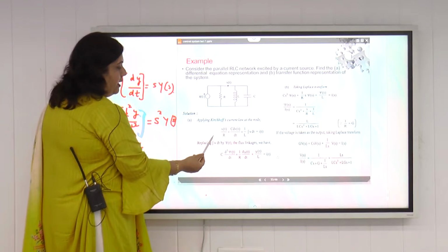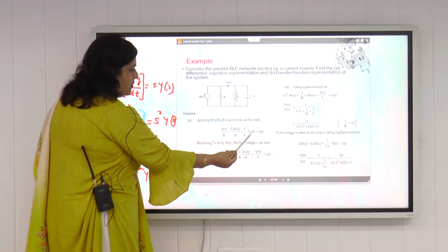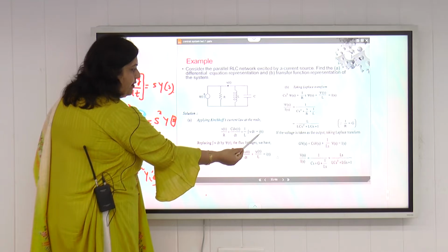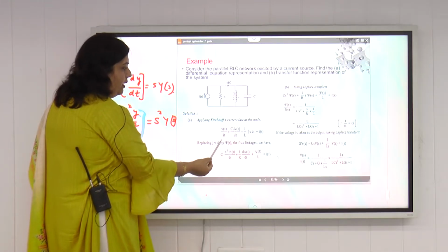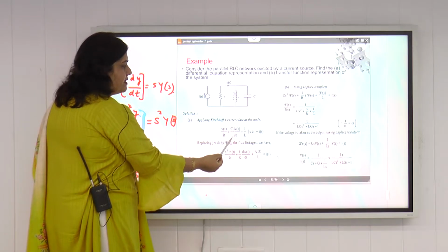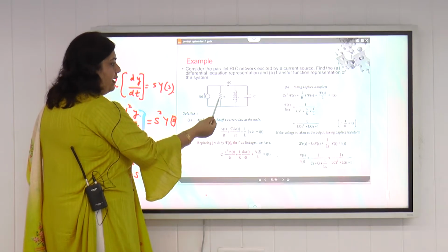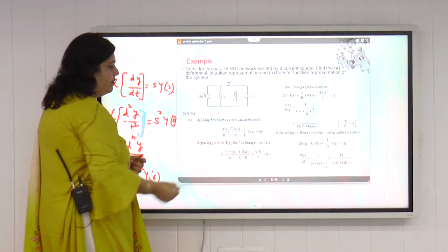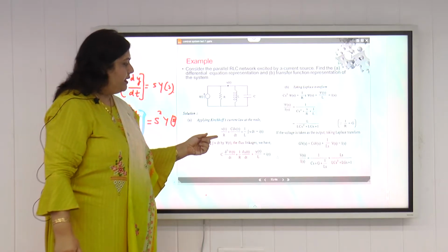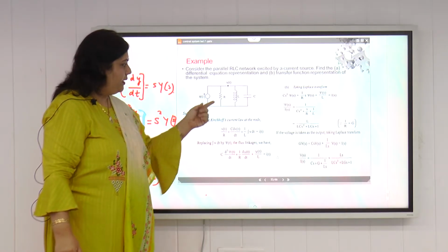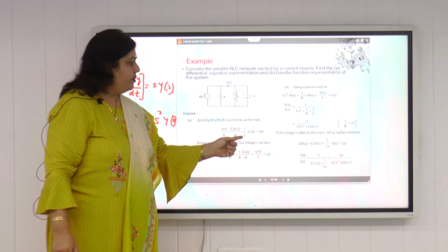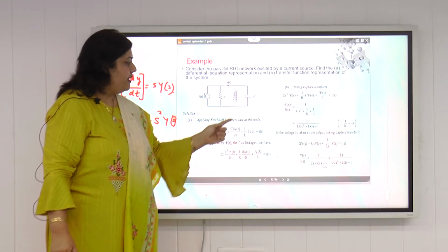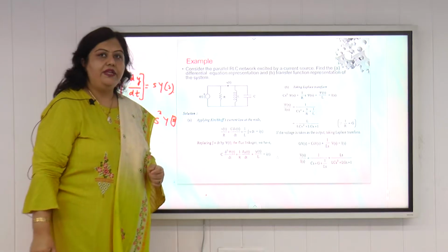So what will be the equation according to Kirchhoff's current law? The current entering the node is iT, and that will be equal to the algebraic sum of the currents exiting the node. We have seen in the previous slide the value of current across R, L and C. Across R we can write the current as vT upon R, across L the current is 1 by L integration of v dt, and across C the current is C dv by dt.